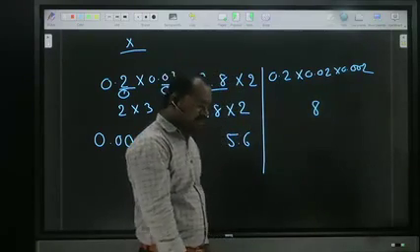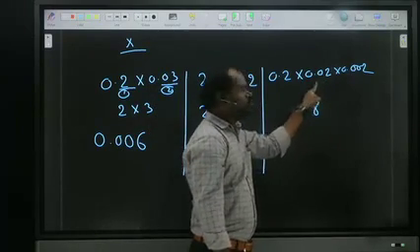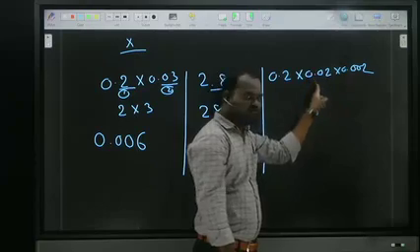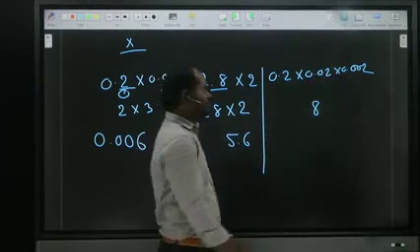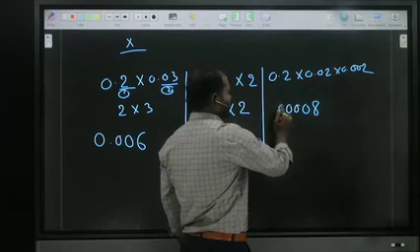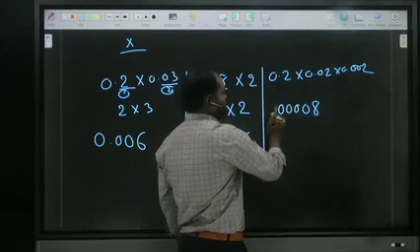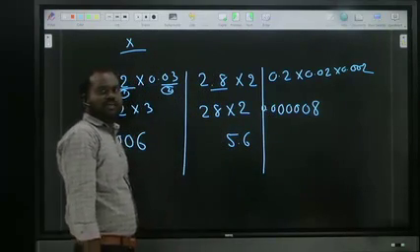Count in your question, the point is after how many numbers? 3, 2, 1. 3 plus 2 is 5, 5 plus 1 is 6. We should put the point after 6 numbers. So only one number, then 0 0 0 0 1 2 3 4 5, one more 0. So the answer is 0.00008. Is it clear?